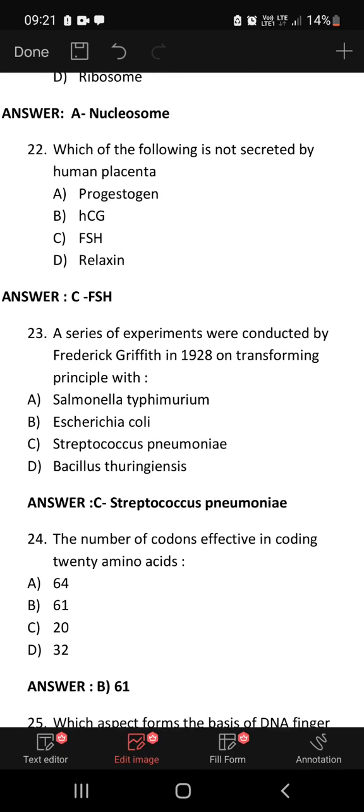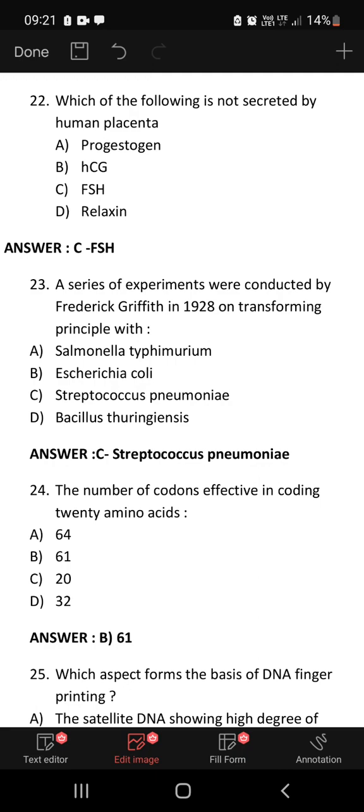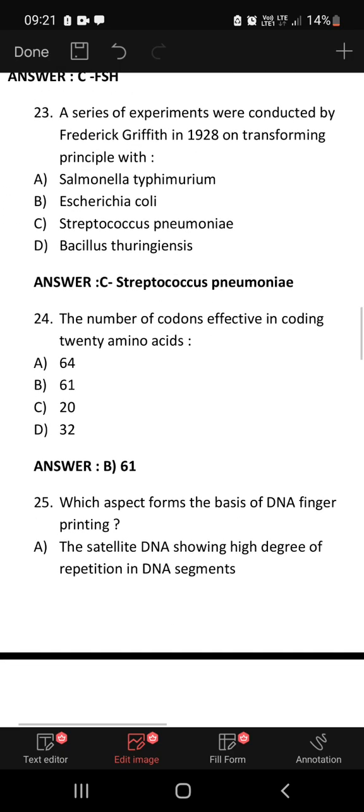R strain and S strain. The number of codons effective in coding 20 amino acids is 61, because 3 codons are nonsense codons or terminator codons. So the answer is 61. Which aspect forms the basis of DNA fingerprinting?